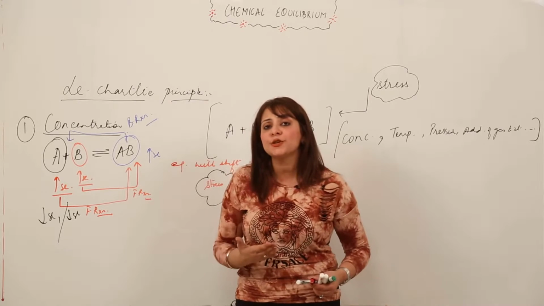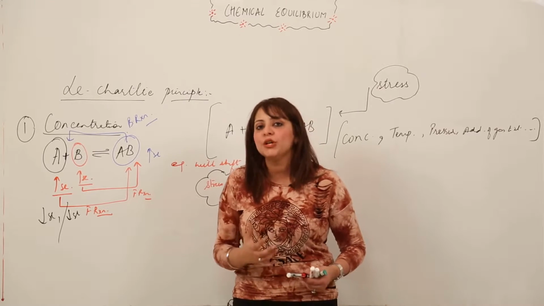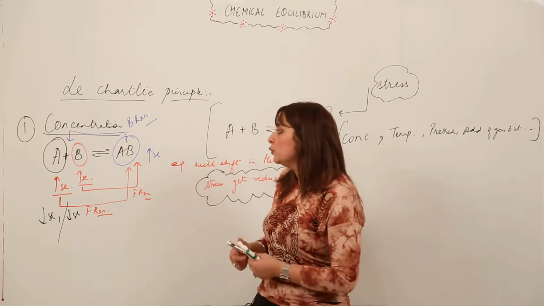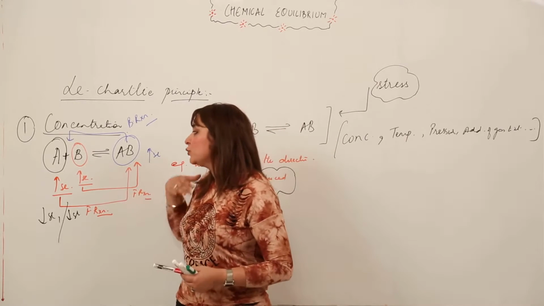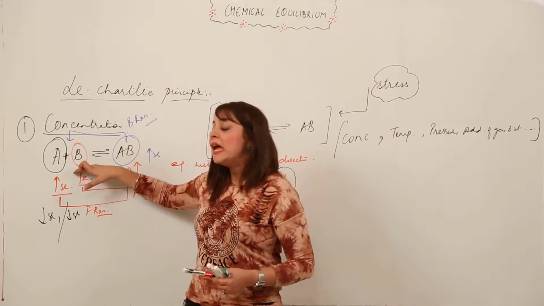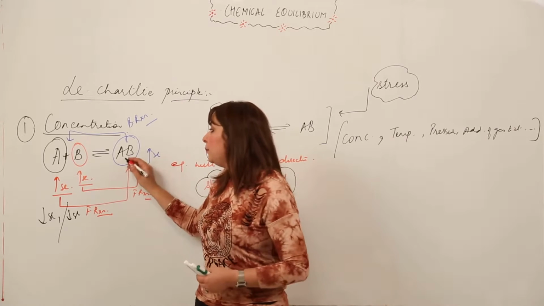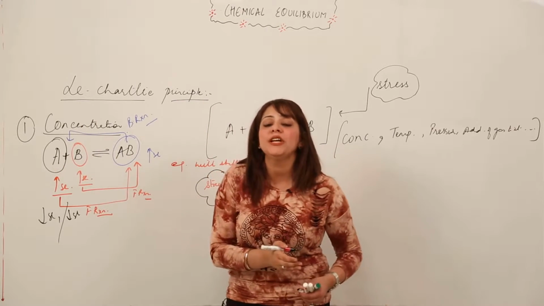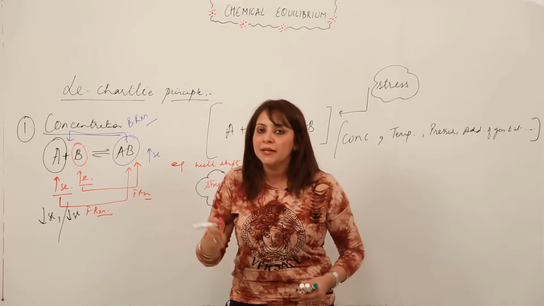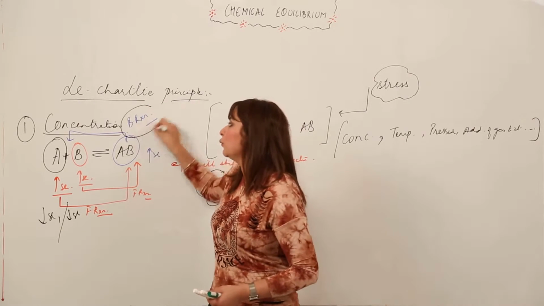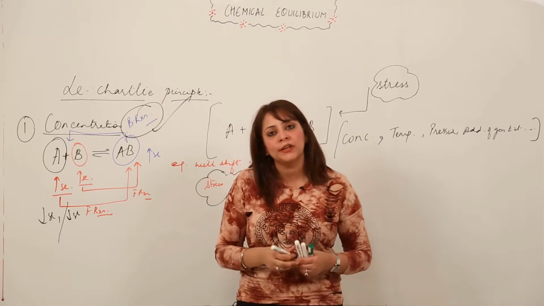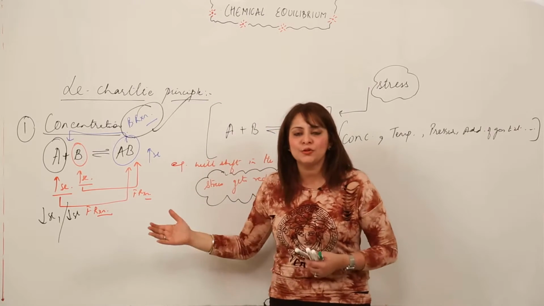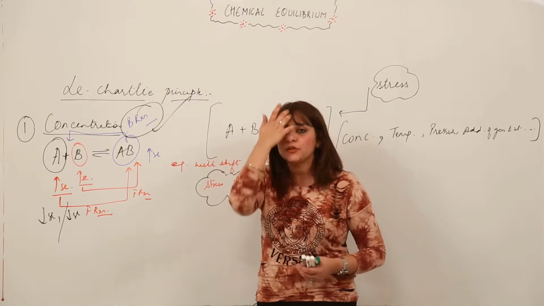By increasing the concentration of A and B. And how will we do that? If AB is more broken down into A and B, then obviously it will lead to an increase in the concentration of A and B. So in this case also, what kind of reaction will be favored? Backward.